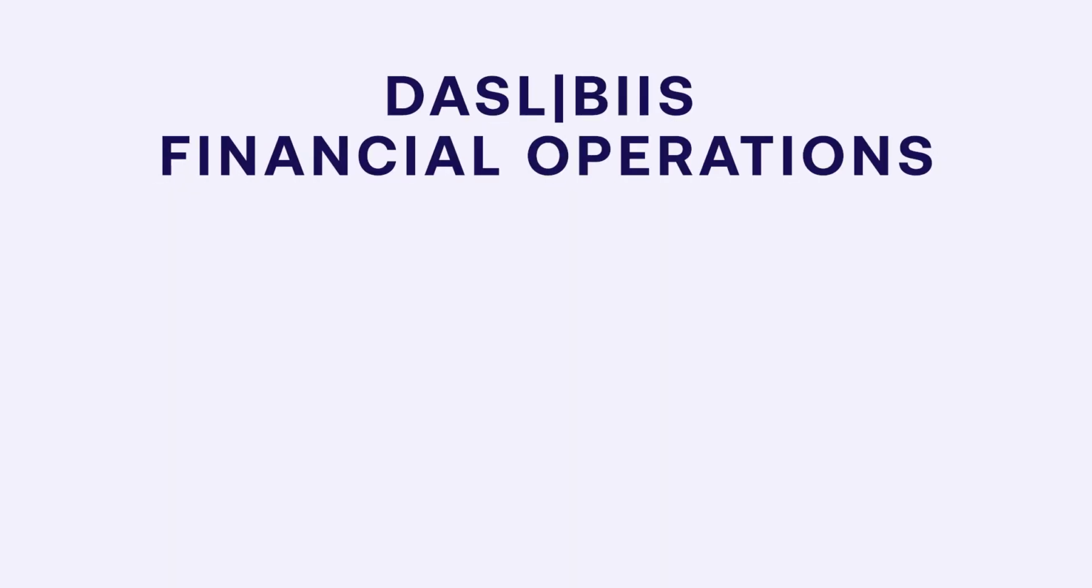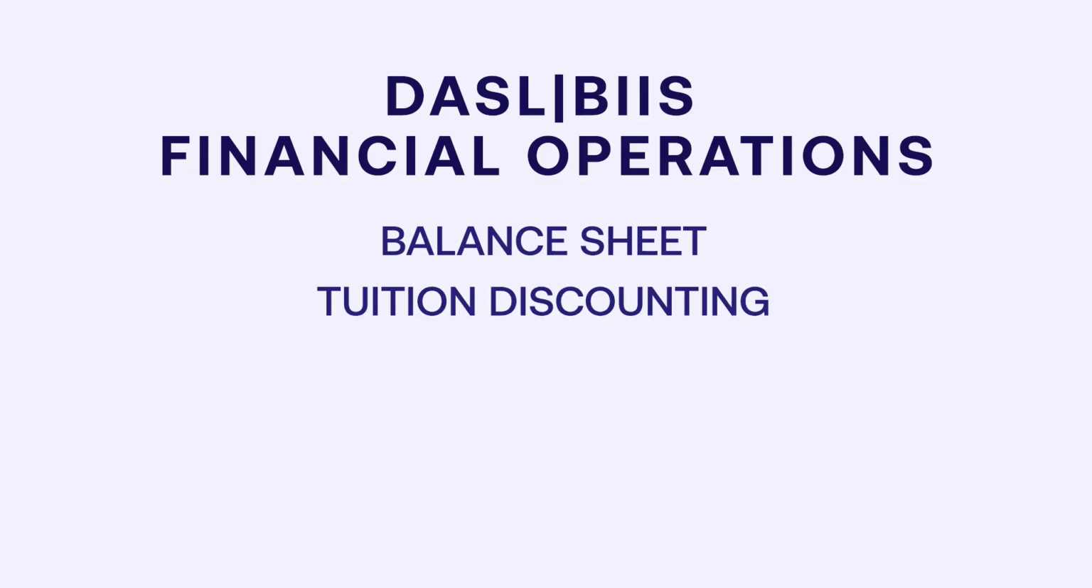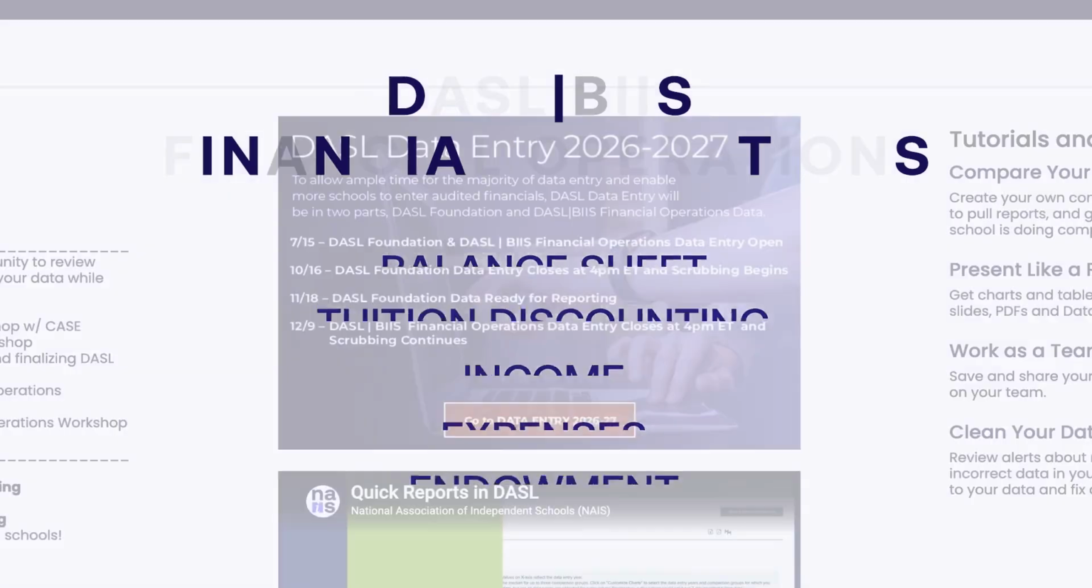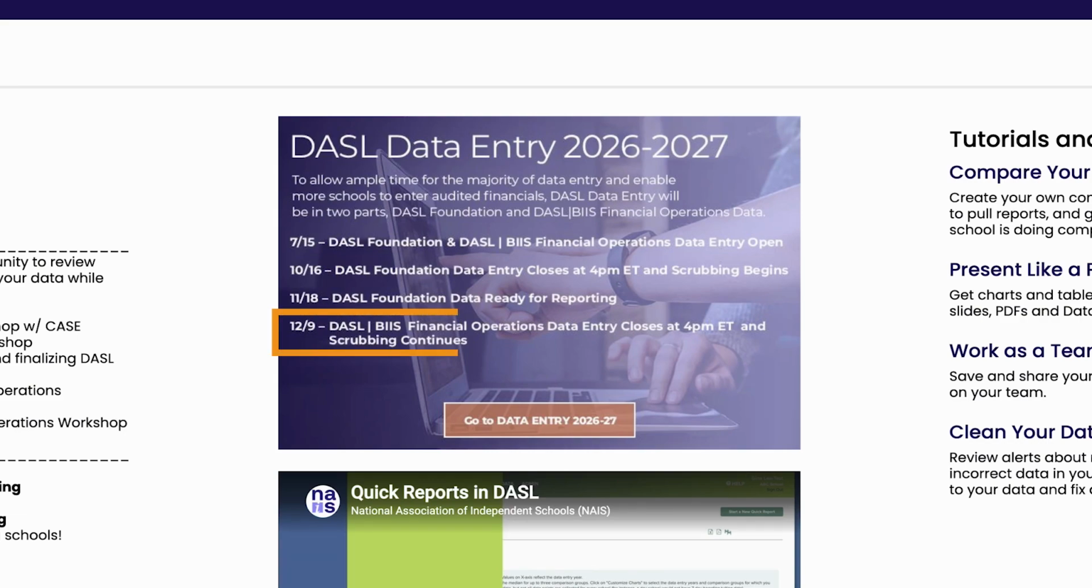Eastern. The second part of data entry is DASL Biz Financial Operations and includes data from your balance sheet, tuition discounting, income, expenses, and endowment. DASL Biz Financial Operations will close on December 9th at 4 p.m. Eastern to allow more schools to enter audited financials into DASL.